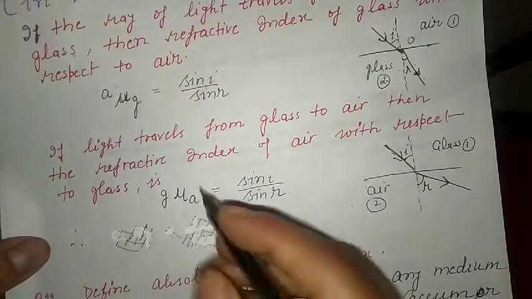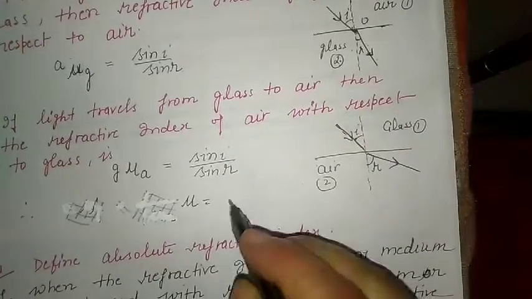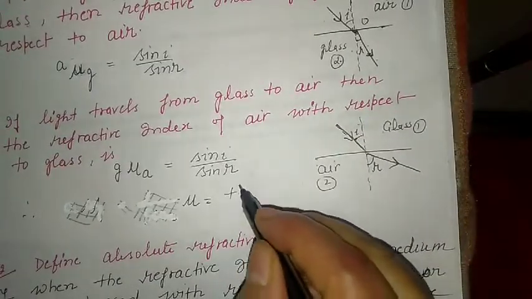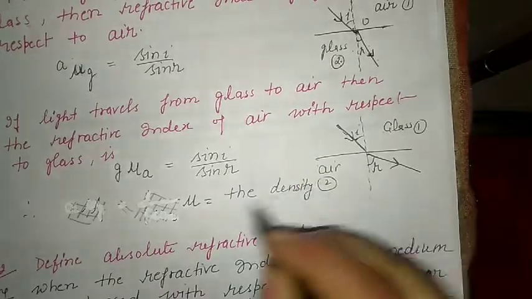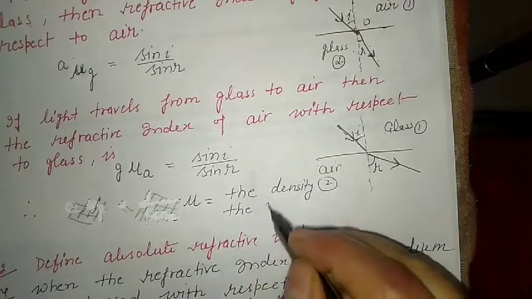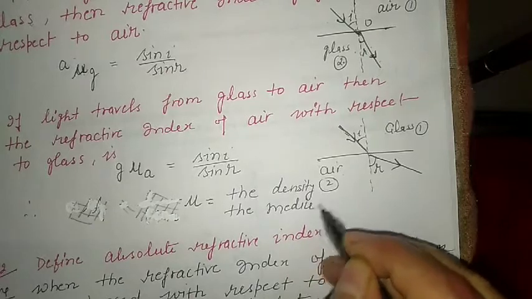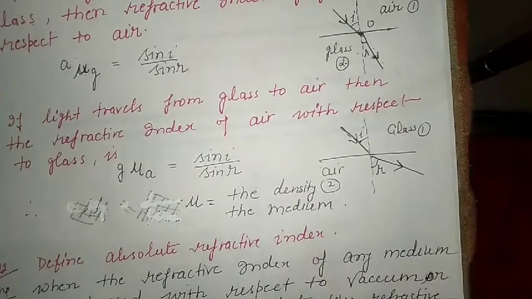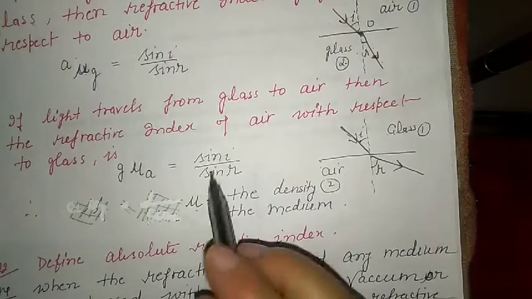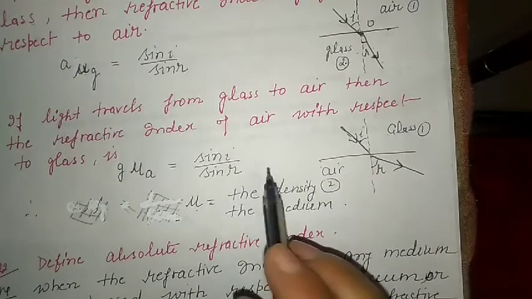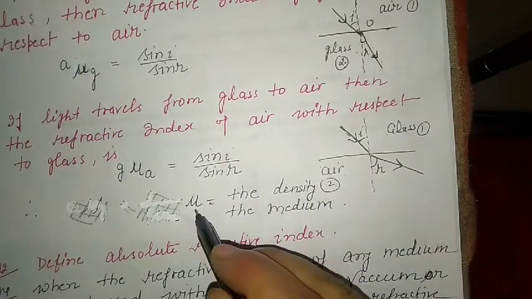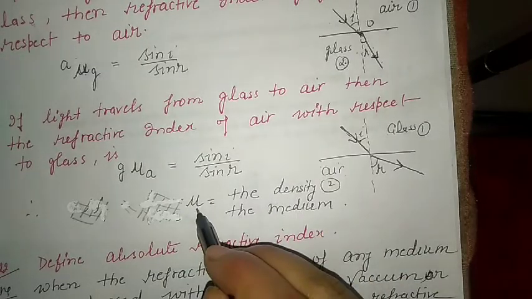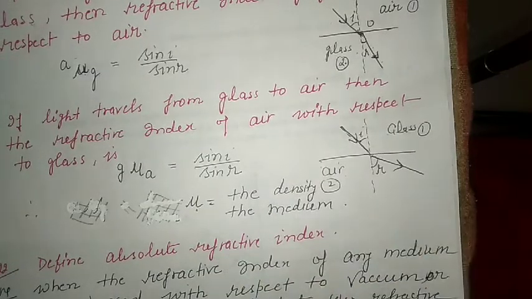So what is this refractive index actually? The refractive index tells us the density of the medium. How dense is the medium? If the refractive index is more, the medium is denser compared to the other medium. If the refractive index is less, then the medium is rarer.